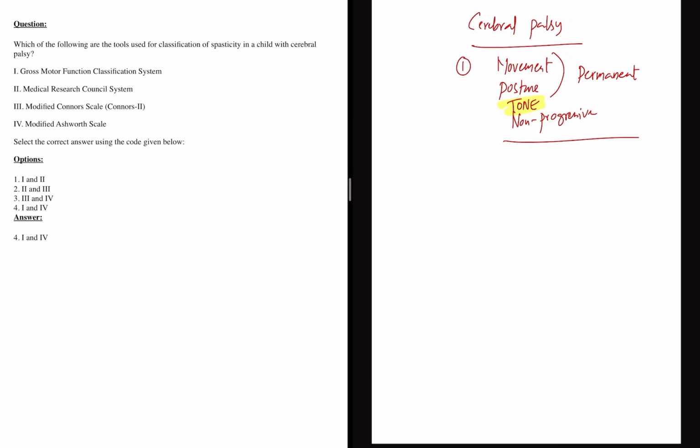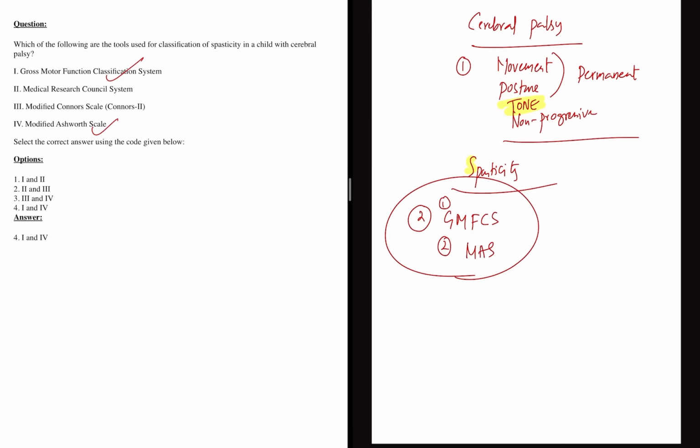The second question is, cerebral palsy is characterized by an important symptom, spasticity, and this spasticity is measured by two scaling systems. One is the Gross Motor Function Classification System, and the second is the Modified Ashworth Scale. These are the two we use. The Medical Research Council system is for regular muscle tone, which we measure in neurological examination. The Modified Conners scale is used for ADHD. The remaining 1 and 4 are important, and every year there are 1 or 2 questions on classification systems.